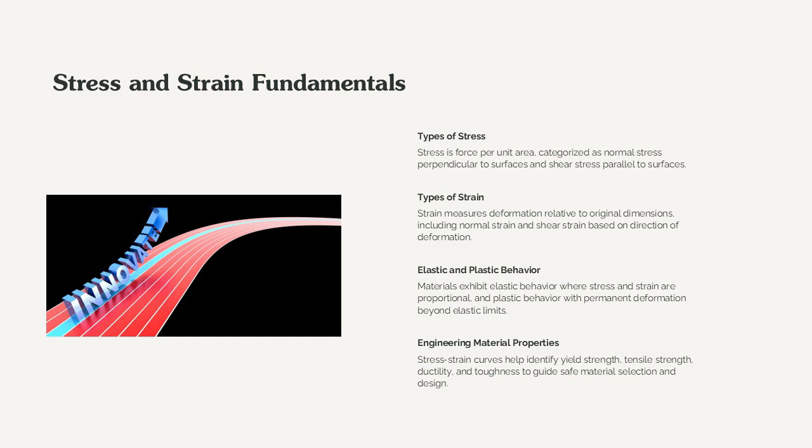Engineers use stress-strain curves to identify key properties such as yield strength, ultimate tensile strength, and ductility. These curves also reveal how materials transition from elastic to plastic behavior, providing insights into energy absorption and toughness. Accurate stress and strain analysis ensures structural integrity and informs material selection for diverse engineering applications.